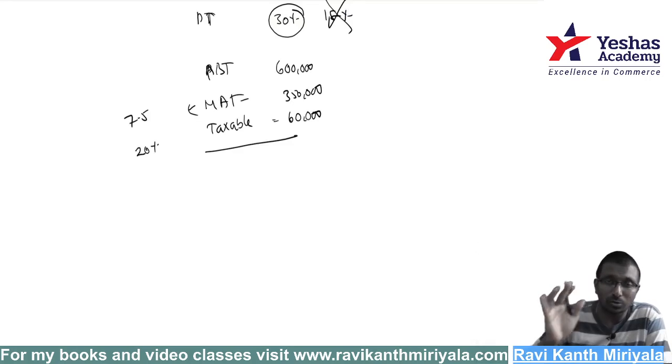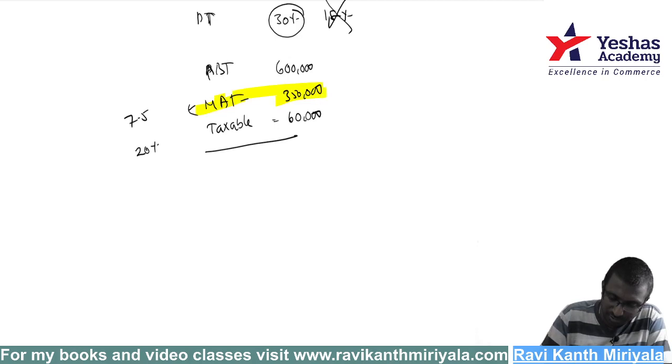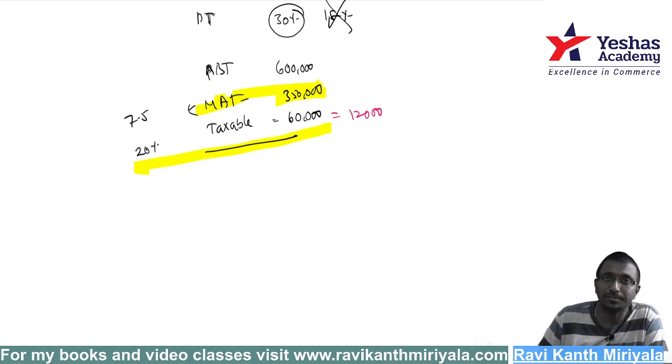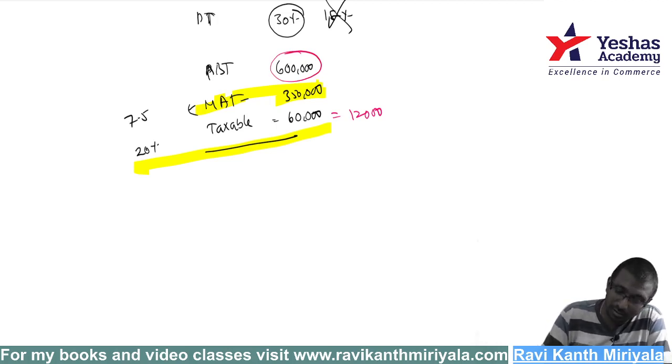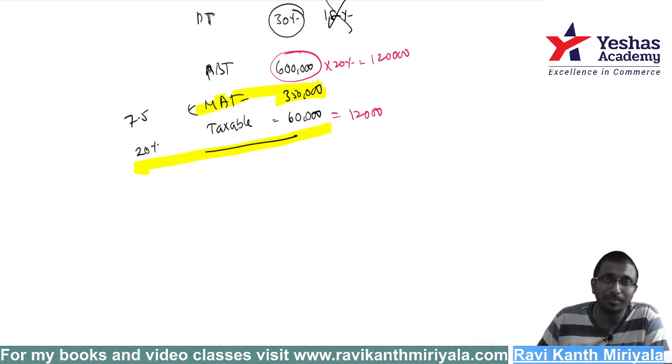First, assume there is no MAT. For the time being, I'll set MAT aside and calculate deferred taxation. Sir, how? See, what tax are you supposed to pay as per the Income Tax Act? 60,000 into 20%, I should pay 12,000. But what is your accounting profit? The P&L profit is 6 lakh. So 6 lakh into 20% means I should actually have paid 1,20,000, but I am paying only 12,000. You're paying less money.